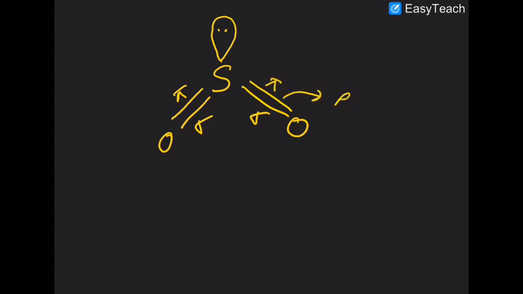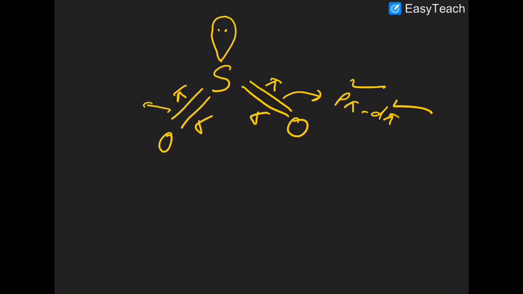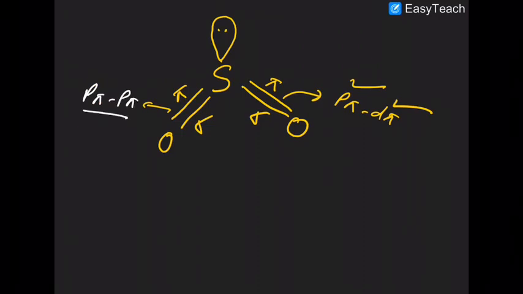The D orbital of sulfur and P orbital of oxygen are involved in the P pi D pi bond, while in the P pi bond, the P orbital of sulfur and P orbital of oxygen both are involved.